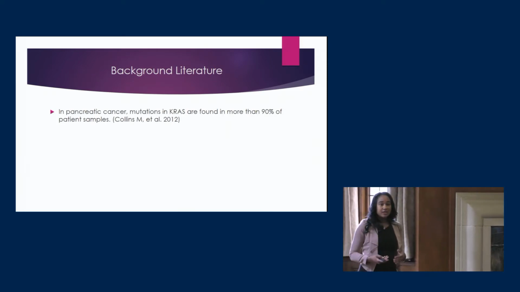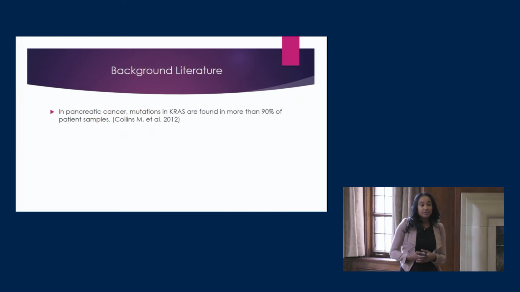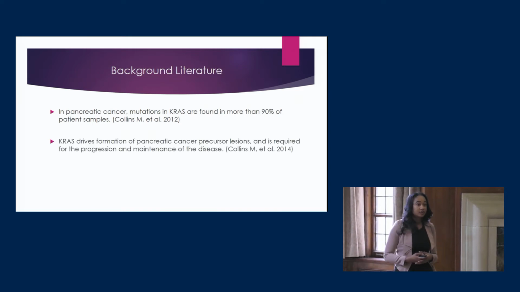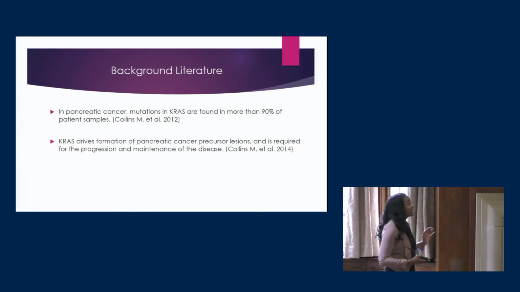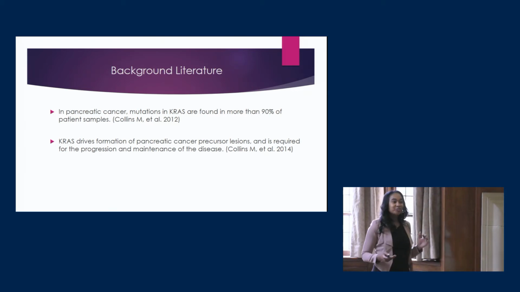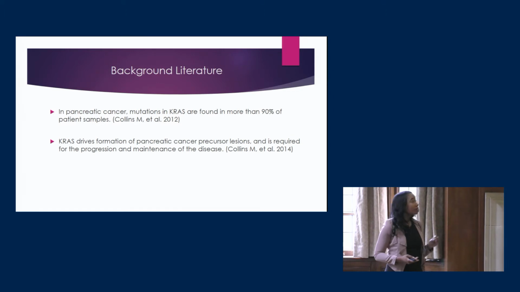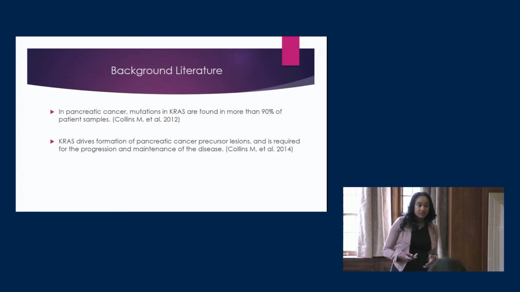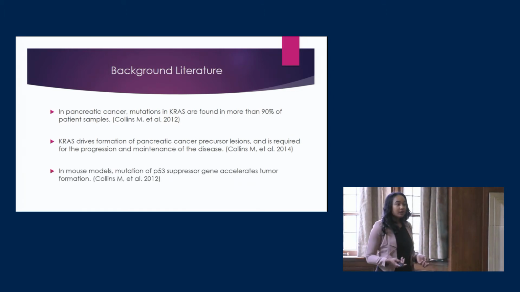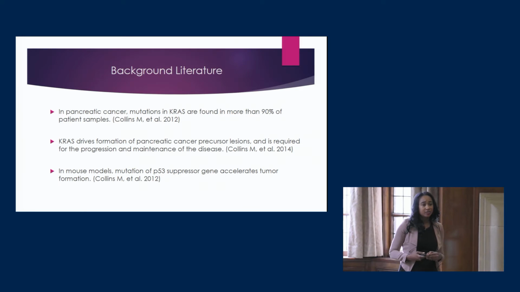So just some information, we find that KRAS mutations are found in over 90% of patient samples. We also see that KRAS drives formation of pancreatic cancer precursor lesions, along with being required for progression and maintenance of the disease. And in mouse models, we see that mutation of the p53 suppressor gene also accelerates formation.